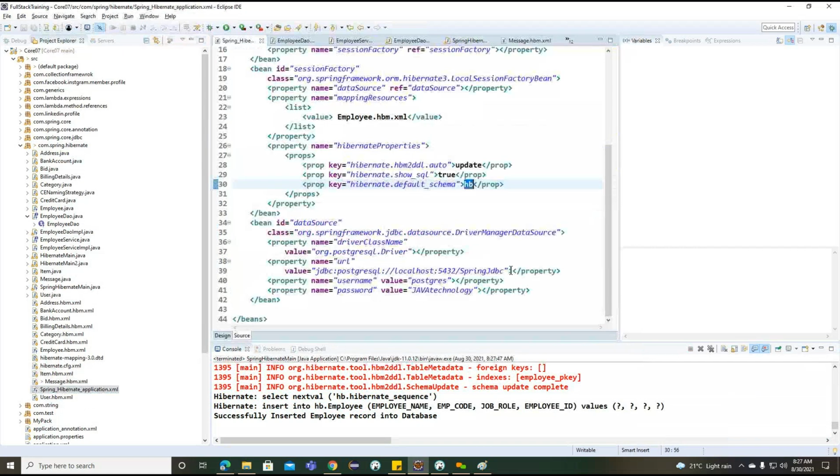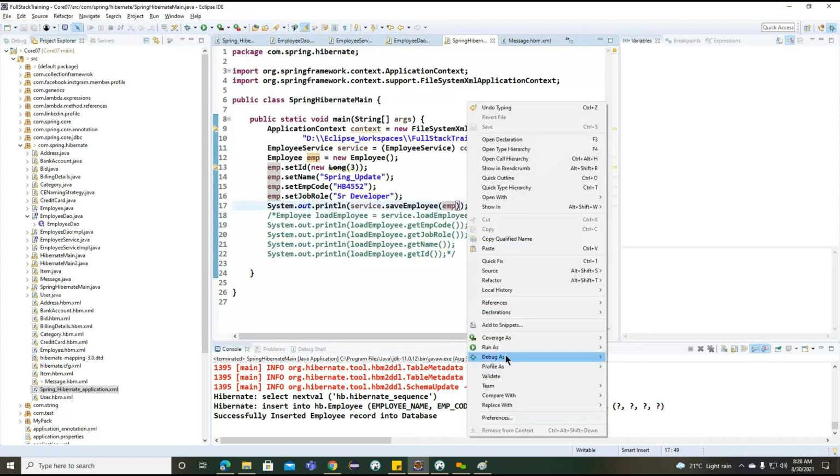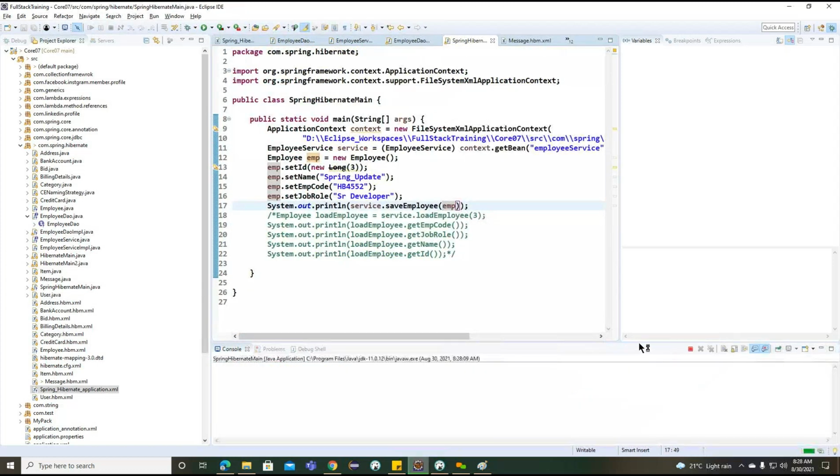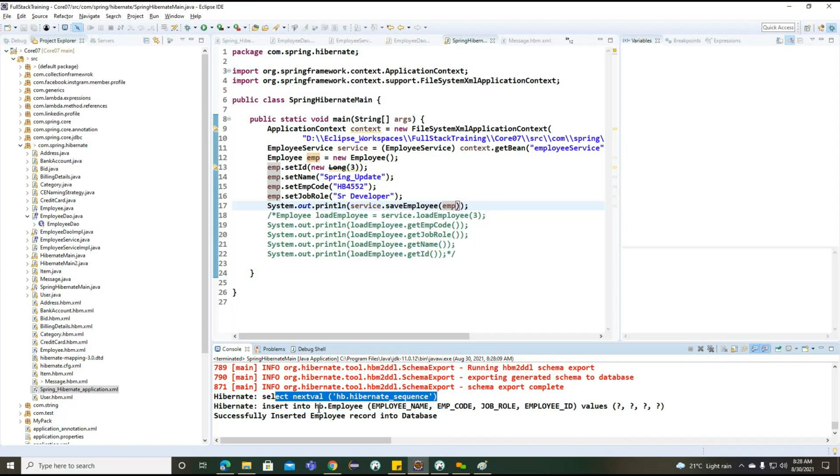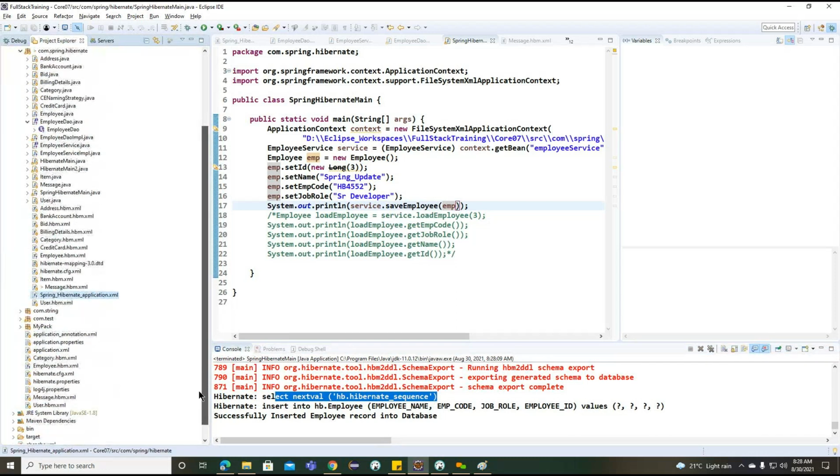So the table we need to recreate here. No, so still it is working. The same file we modified.